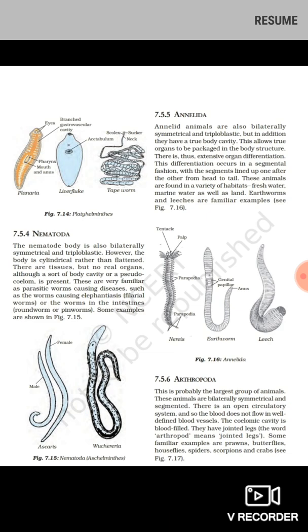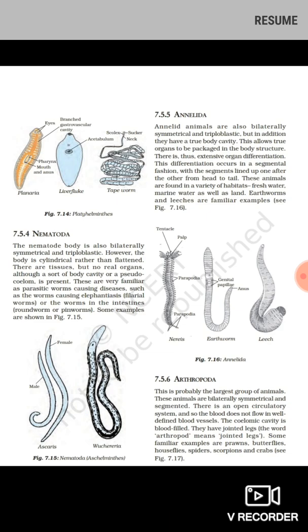Bilateral symmetry means if we cut an organism from head to tail, both the parts will be superimposed over each other, if we cut it in only one plane. Radial symmetry means if you cut an organism in any plane, it will be divided into two equal parts. Triploblastic means three layers in the body. So Nematoda is bilaterally symmetrical, meaning you can cut only in one plane to superimpose it, and it is triploblastic, having three layers in the body.